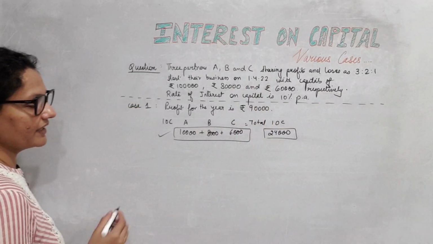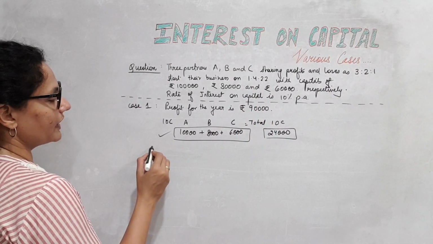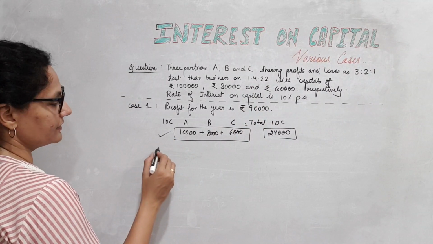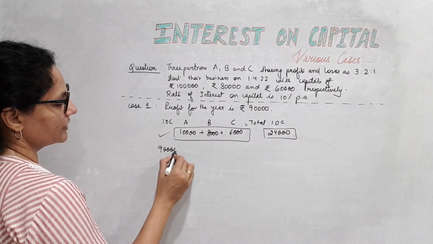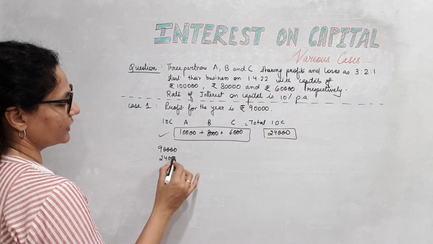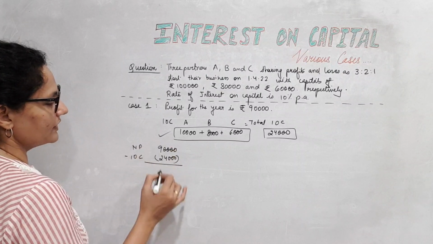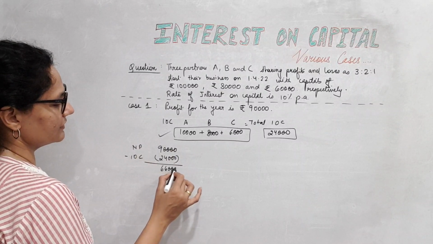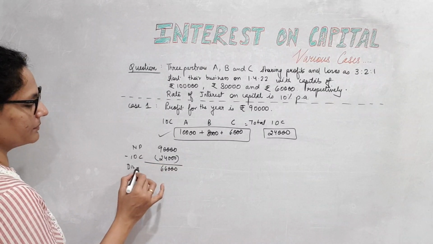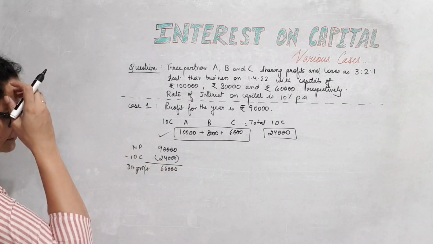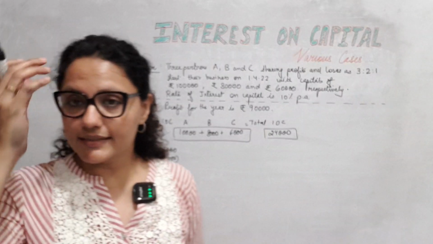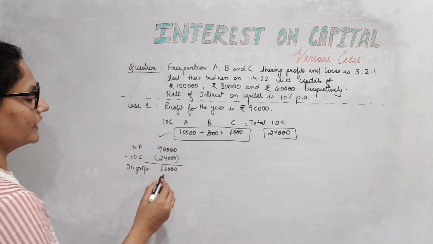Only one appropriation we have here. So you will be allowing them interest, and out of the profits, 24,000 go away as IOC. What is left is 66,000. This is the divisible profit.